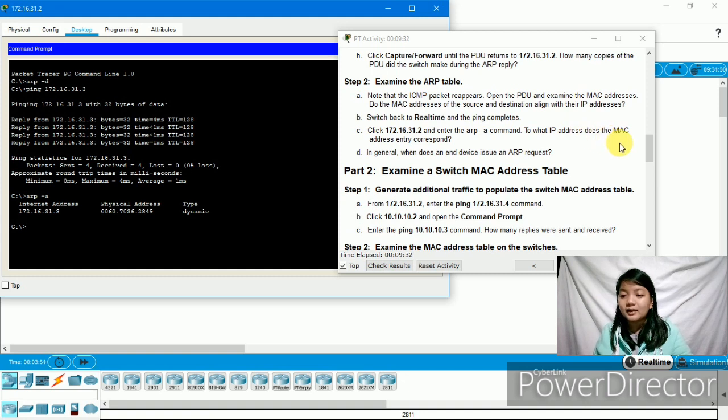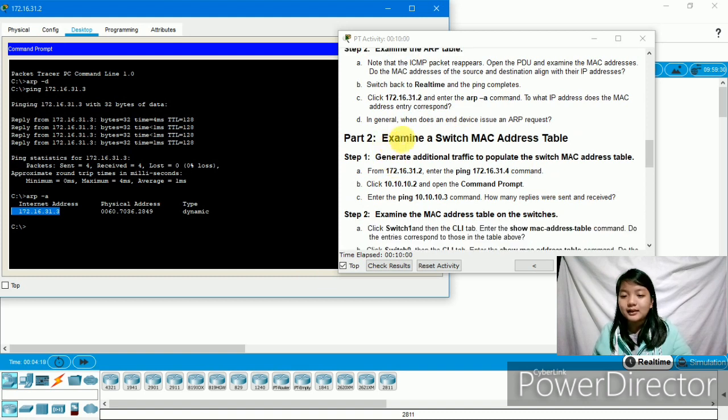Question: to what IP address does the MAC address entry correspond? The answer is 172.16.31.3. Then next, in general, when does an end device issue an ARP request? When it does not know the receiver's MAC address.